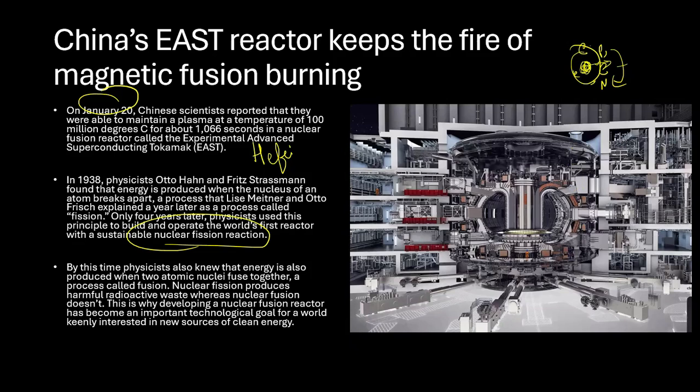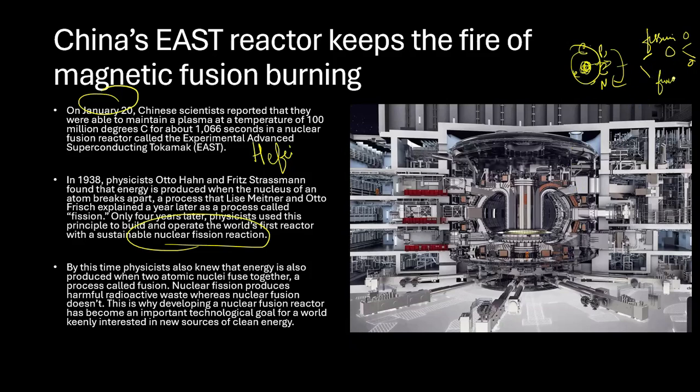This is basically nuclear energy, and there are two types. One is called nuclear fission. Fission means one thing becoming two different things, like one bigger atom getting divided into smaller atoms. That is separation. And there's one more thing which is called fusion.